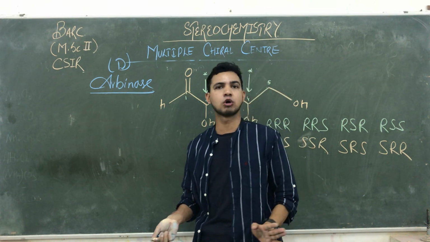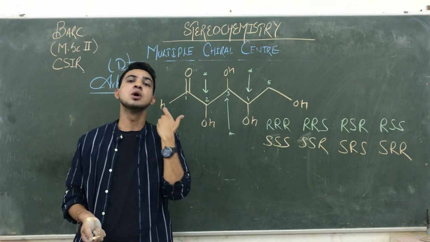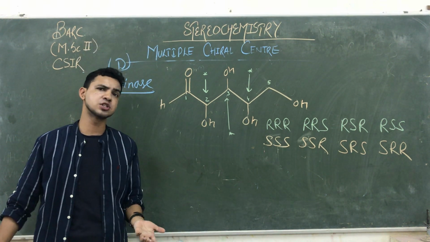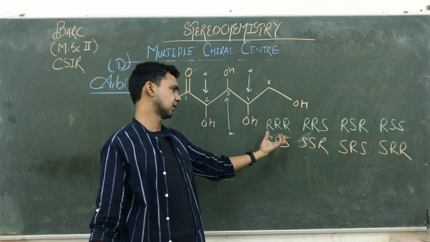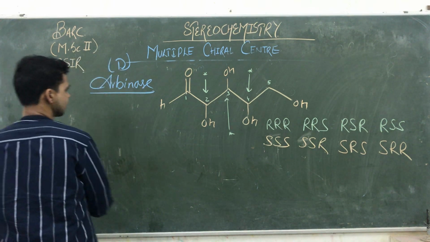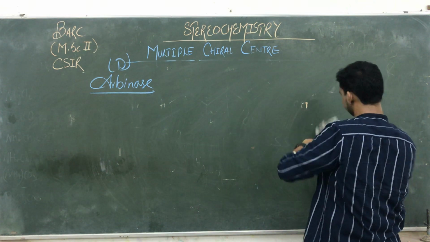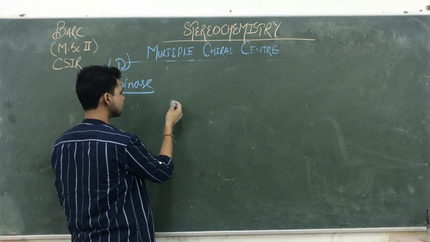So we are not going to draw all the diagrams, but showing you some configurations and giving you one new term from here, epimers. Okay, epimers is also a form of diastereomers. So we are going to draw RR and SS configurations. Then I am showing you the diastereomeric forms also. So see, then we are going to draw its diagrams. तो अब देखिए इसका हम डायग्राम एक ड्रॉ करते हैं. Then we are going to draw its diagram.